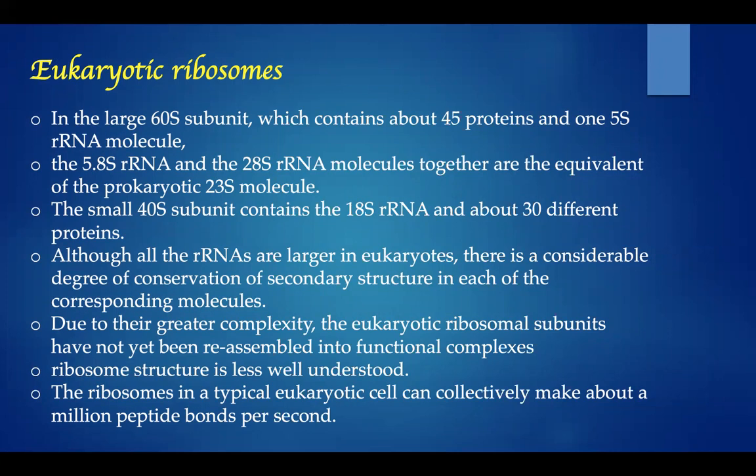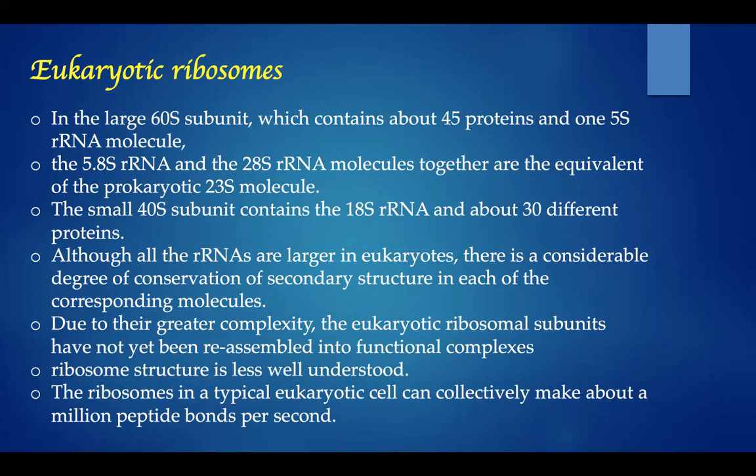The small 40S subunit contains the 18S rRNA and about 30 different proteins. Although all the rRNAs are larger in eukaryotes, there is a considerable degree of conservation of secondary structure in each of the corresponding molecules. Due to their greater complexity, the eukaryotic ribosomal subunits have not yet been reassembled into functional complexes,